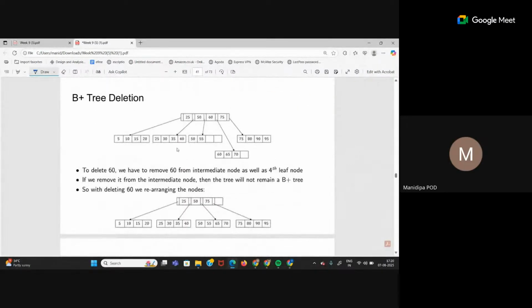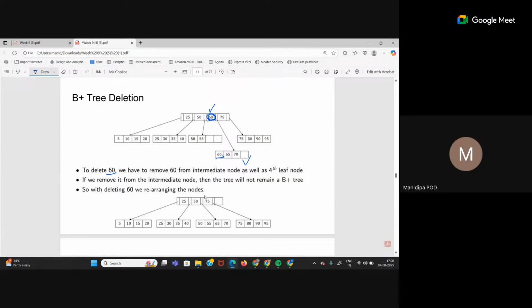So deletion is like what? Here from this tree, if I want to delete the node 60, from how many places do I have to delete? 2 places. From that node and from the leaf. Here also, here also. Correct. So first to delete 60, we have to remove 60 from the intermediate node as well as the fourth leaf node. If we remove it from the intermediate node and I don't rearrange, then this doesn't remain a valid B plus tree. So I have to rearrange the tree. So now this place is empty after I take 60 out.